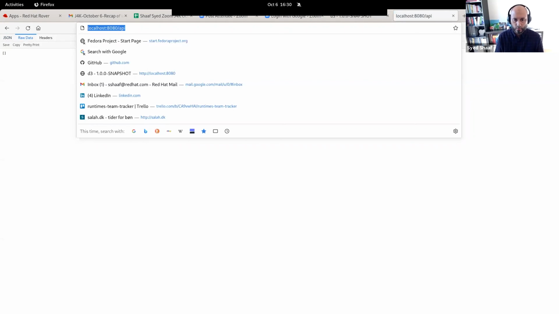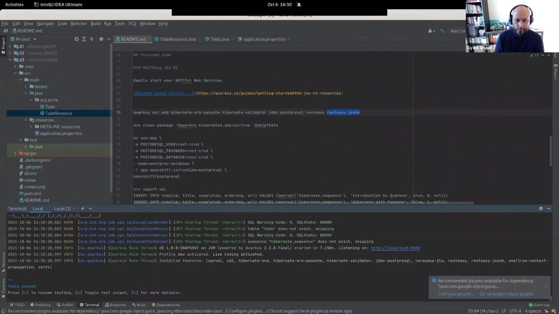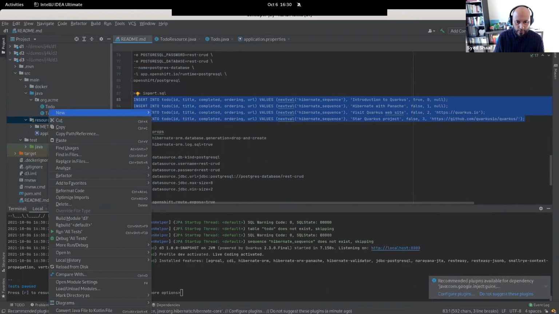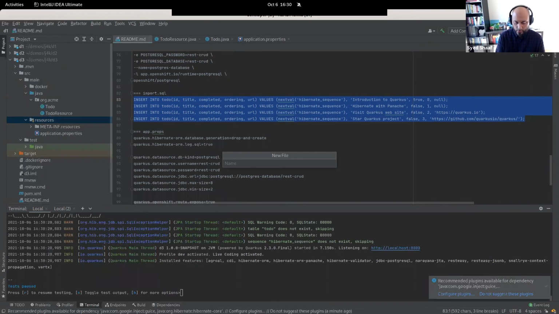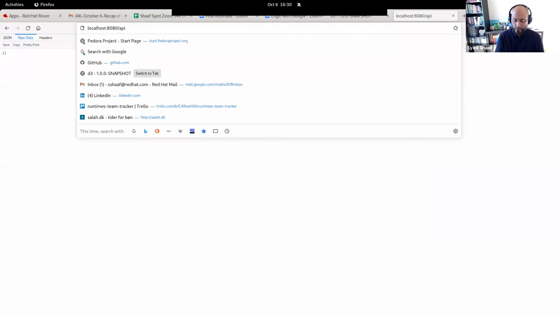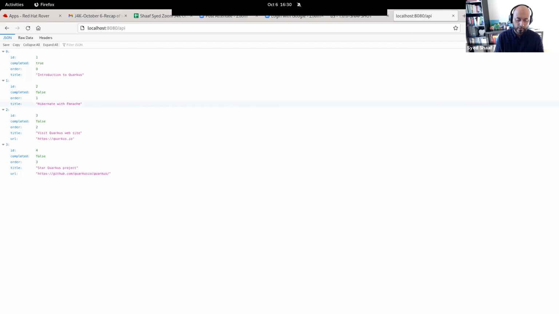Now, what do I do? I want some data. Let's just take some data here. Create an import.sql in my project. New file, import.sql, paste it here, save, and ta-da, you have all the items listed.